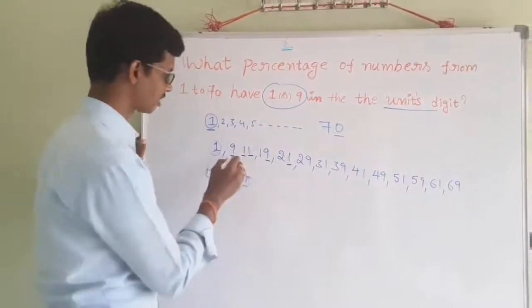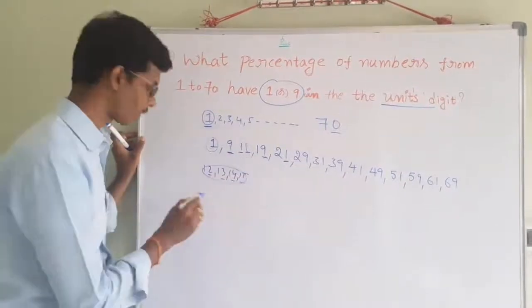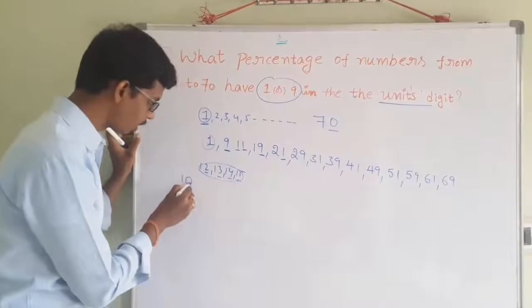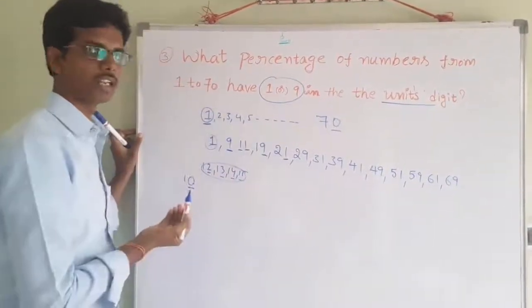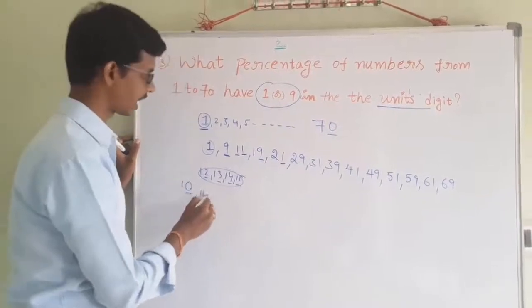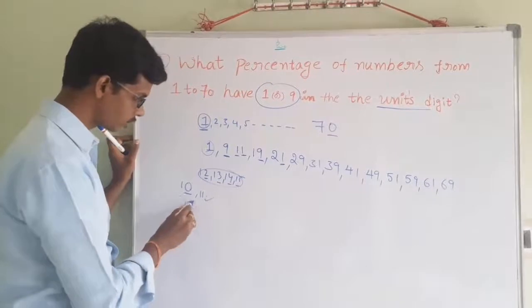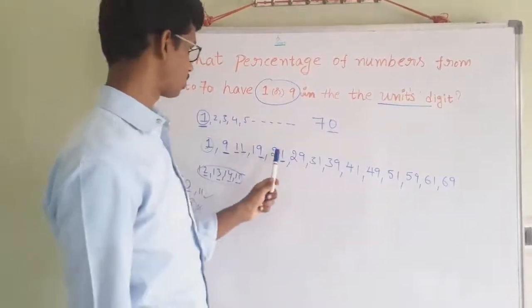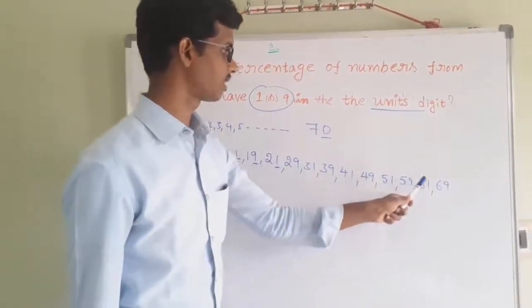It is also satisfied. Next 11. 10 is not considered. Why? Check it: in the units place 0 is there. Not satisfied. 1 is not there, 9 is also not there. Then 11 is satisfied. Next 12, here in the units place 2 is there, so not satisfied. Then 21, 29, 31, 39, 41, 49, 51, 59, 61, 69.